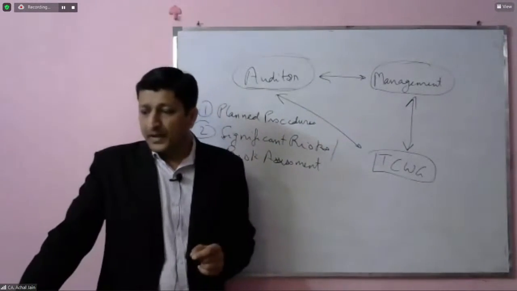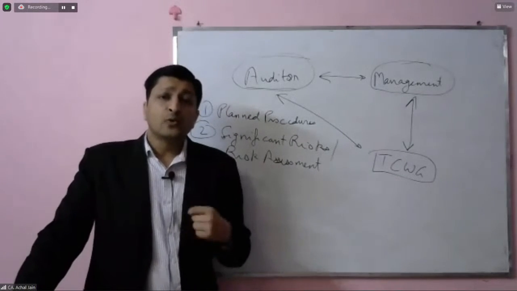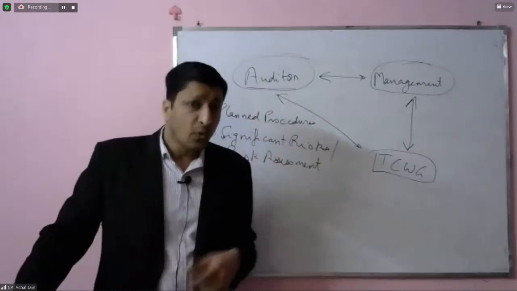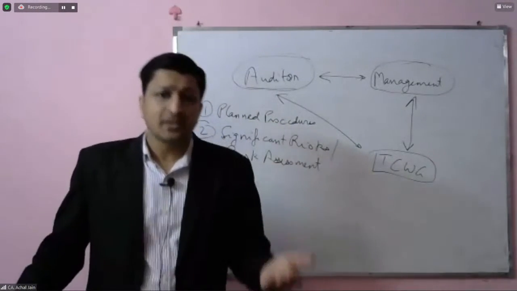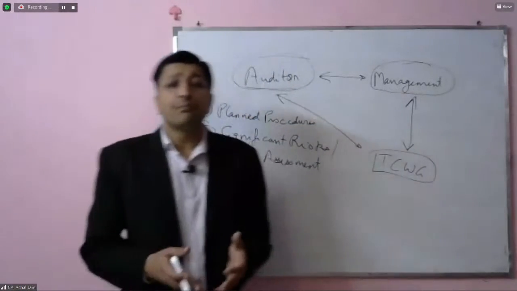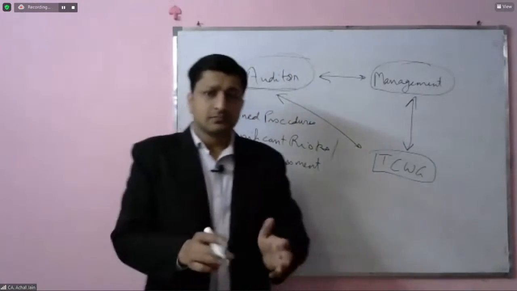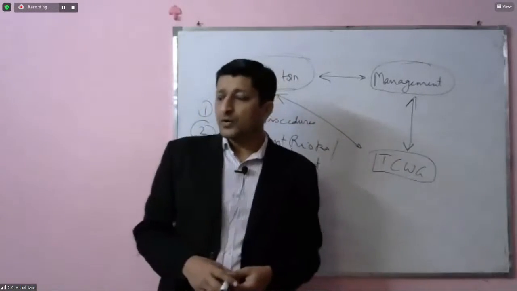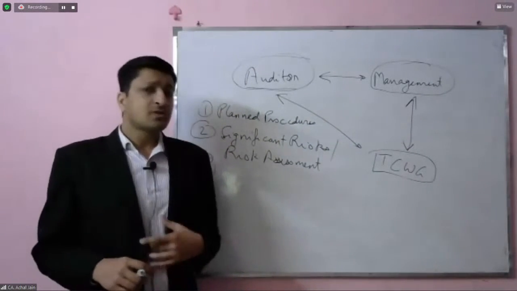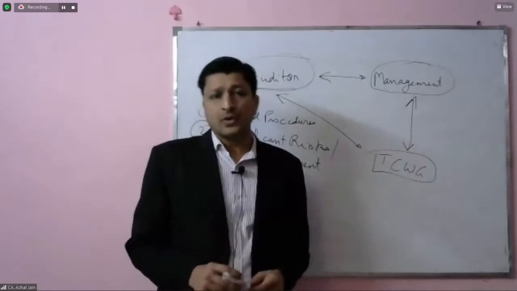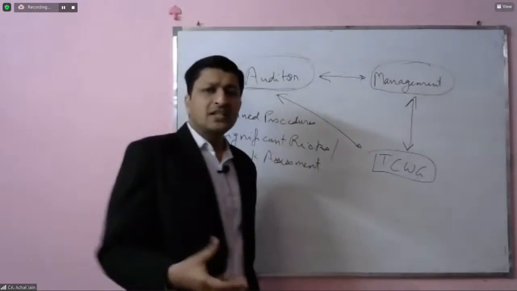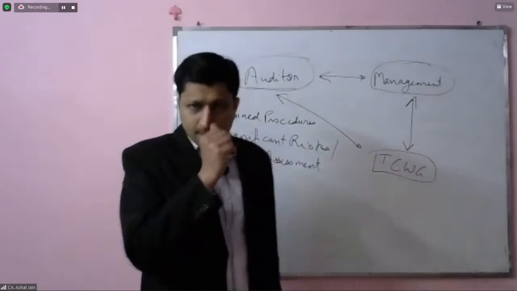Other than these two planning parts, there could be various areas during the course of audit over which the auditor may have spent significant time. There could be various areas which may have troubled the auditor. It became problematic for the auditor to handle those areas. Why? Because those were complex, or those required significant involvement of time from the audit side, or those were complex in terms of dealing with the management, because management was not really cooperating in those areas.